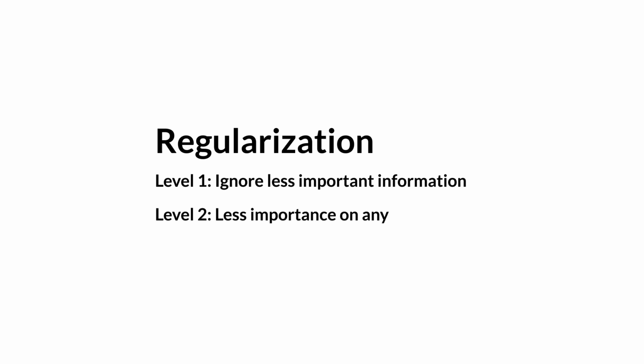Regularization involves applying a penalty to the model when it relies too heavily on any particular piece of information. L1 regularization encourages the model to completely ignore some less important information, making the model simpler. L2 regularization discourages the model from putting too much importance on any one thing, leading to a more balanced and generalizable model. These techniques prevent the model from becoming too tailored to the training data.